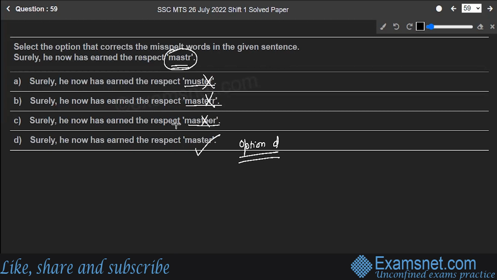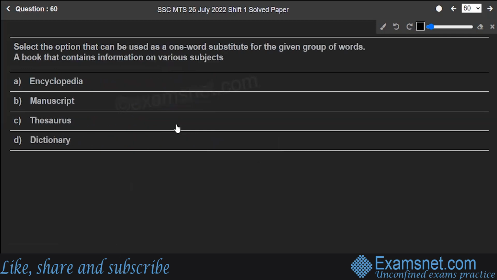What do you mean by master? A man who employs others, or especially a master who has people working under him. So option D is the correct answer. Next is question number 60. Select the option that can be used as one word substitute for the given group of words. A book that contains information on various subjects. Is it called encyclopedia, manuscript, thesaurus, or dictionary?